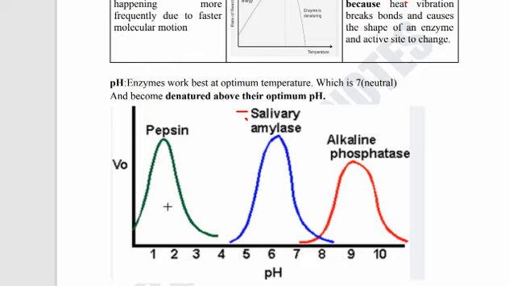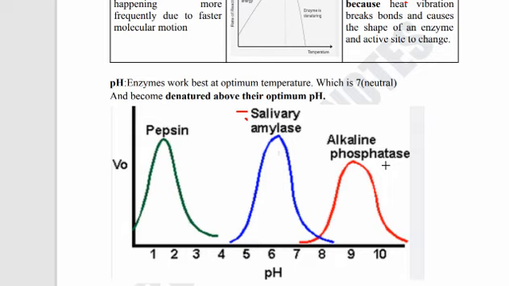In the stomach, the pepsin enzyme is present, which digests protein, and its optimum pH is basically 2. For salivary amylase the optimum pH is 6. And there is another enzyme that works best at its optimum pH, which is 8. So make sure to understand pH and what happens.